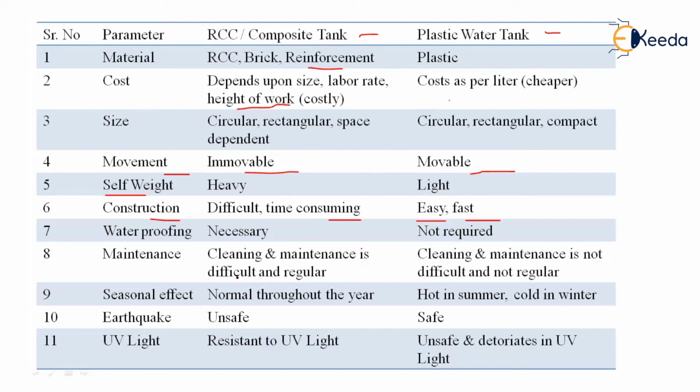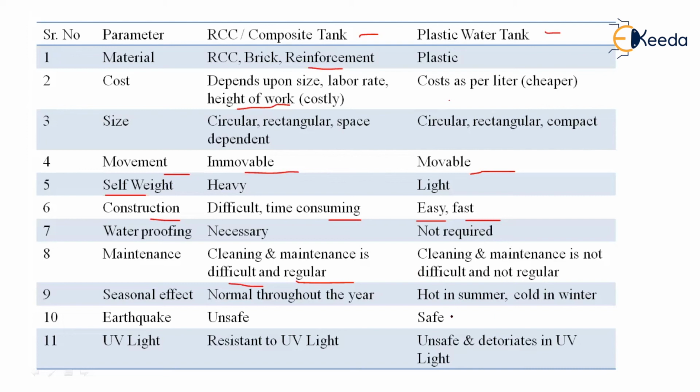Eighth, maintenance. For the RCC tank, the cleaning and maintenance is difficult and needs to be regular. Every 3 months, 4 months, 6 months, it is mandatory to have the cleaning and maintenance. Whereas for the plastic water tank, the cleaning and maintenance is not that difficult. It can be washed, cleaned and dried very easily, and does not require regularity.